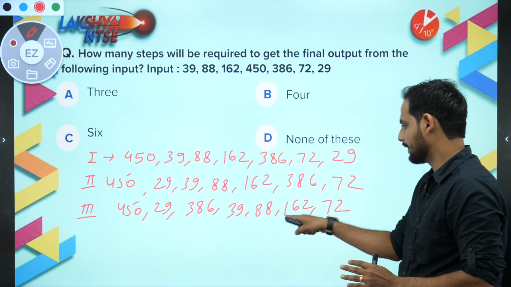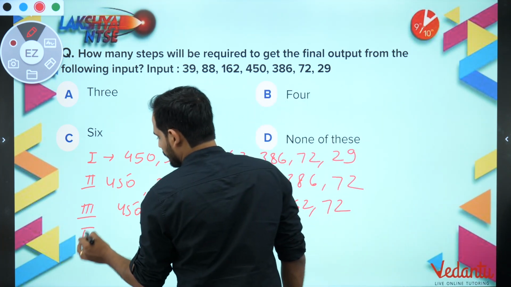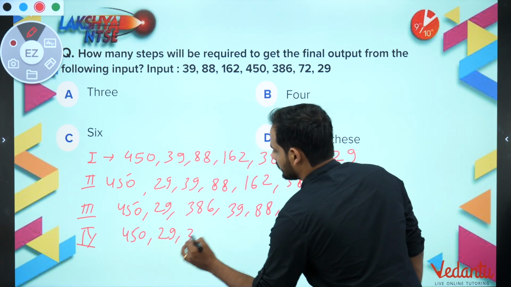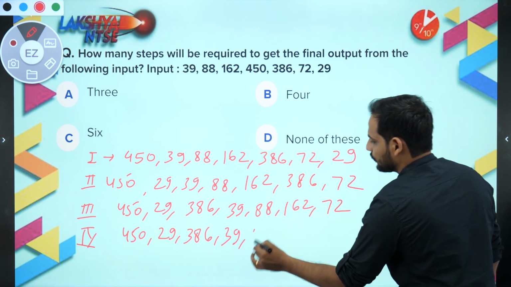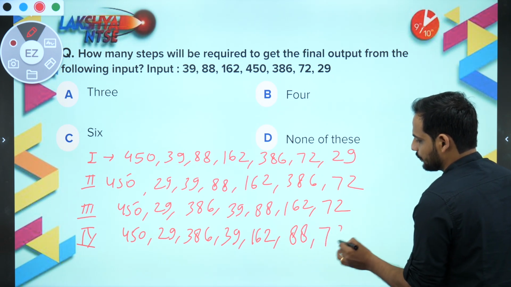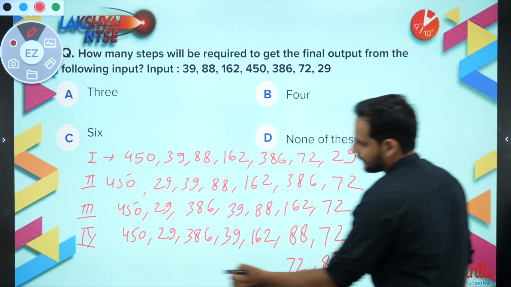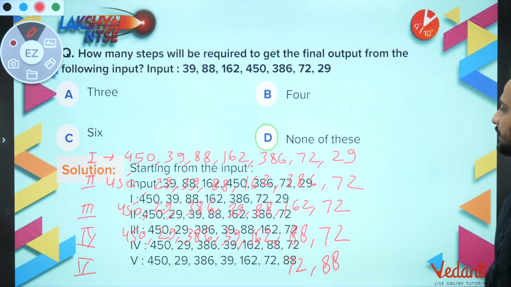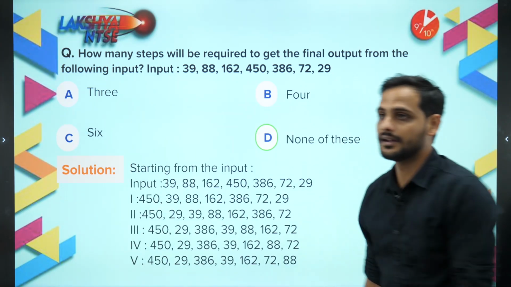Now let's go for the next step. So now should be the third largest, which is 162 should come here. So fourth step will be 450, 29, 386, 39, they are already arranged. Then 162, third largest, and 88 and 72. Now one more shifting has to be done for this 72 and 88. So total 5 steps. Total 5 steps I need, none of these.